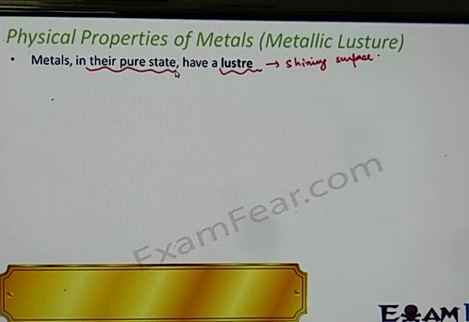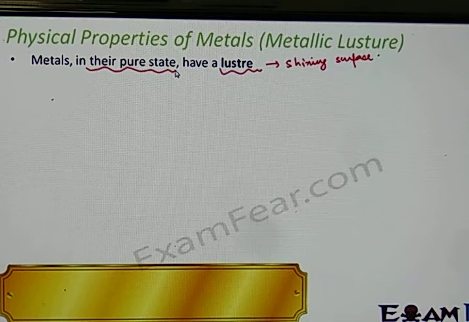Now if you want, you can try this out yourself. Take small pieces of iron, copper, aluminium and magnesium, and look at the appearance of their surfaces. Now clean them by rubbing with sandpaper. Sandpaper is a paper with a rough surface, which you can get at any shop, and it is used for cleaning metal surfaces. Once you clean it, observe the surface again. You will see that the surface is very, very shiny.